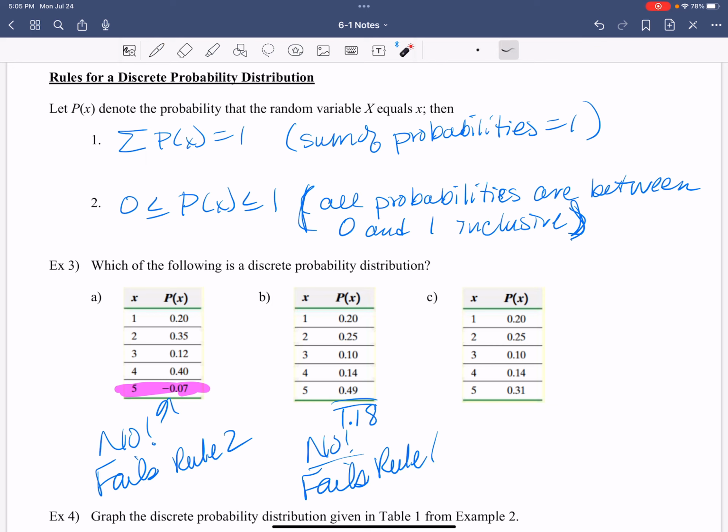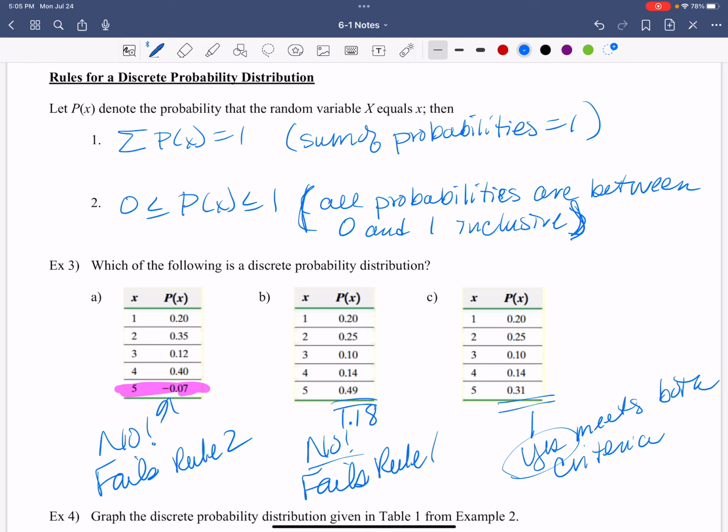What about number 3? Now, first of all, you guys got to know that number 3 most likely will happen here, part C, because this one failed rule 2, this one failed rule 1. We got to have one that works out right. But try it anyway. Visually, this works. Add those up. What do you get? Full on 1, right? Yes. So yes, meets all the criteria. Yes, meets both criteria.